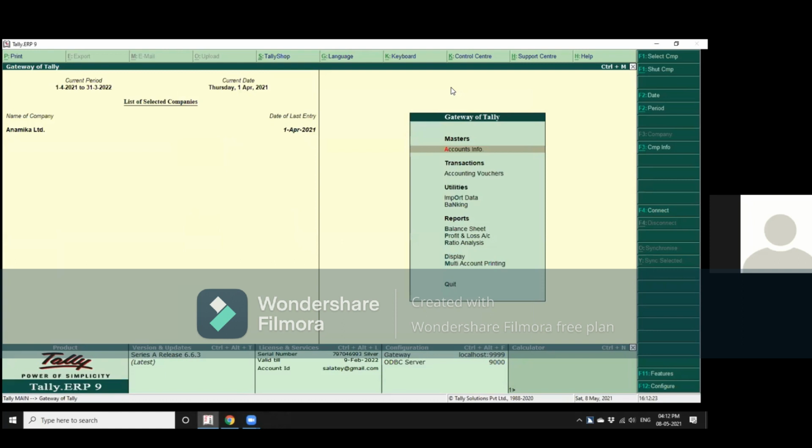As we were saying, the first row at the top of the Tally window contains the name of the software, that is Tally ERP 9.6. Below that, it contains the name of the manufacturer, Tally Solutions Limited, Bangalore. And below that, it has a list of options in a single row. It will read out as P print, E mail, U upload, S shop, and so on.